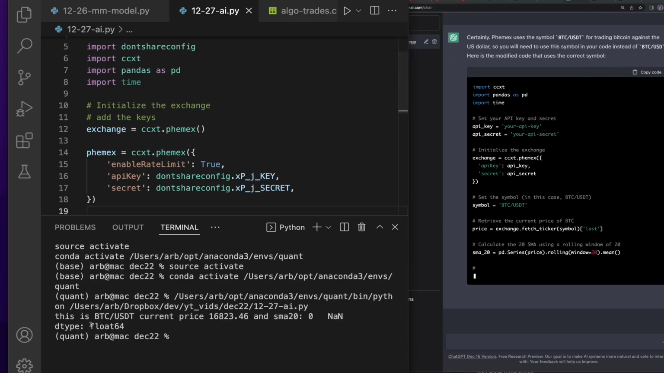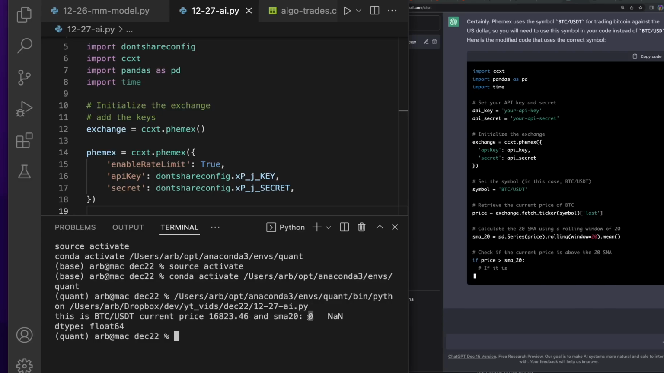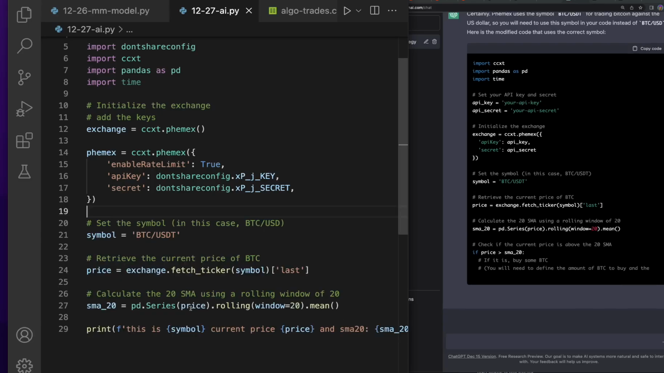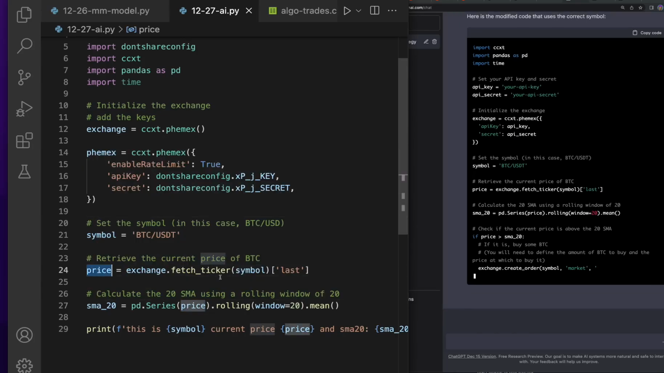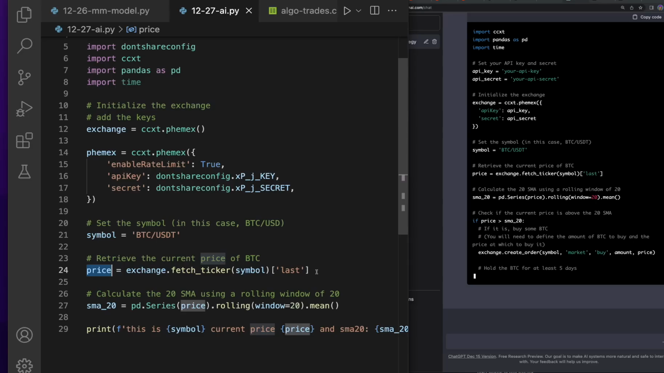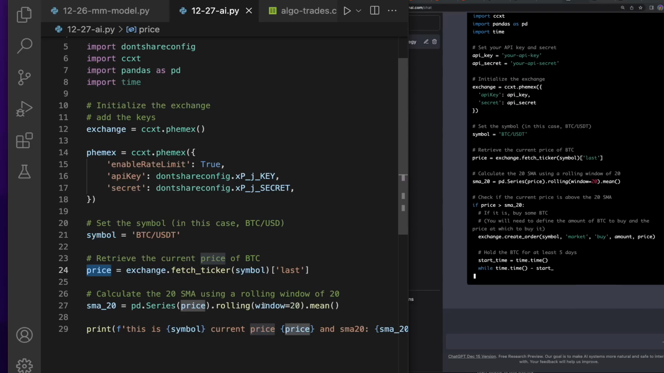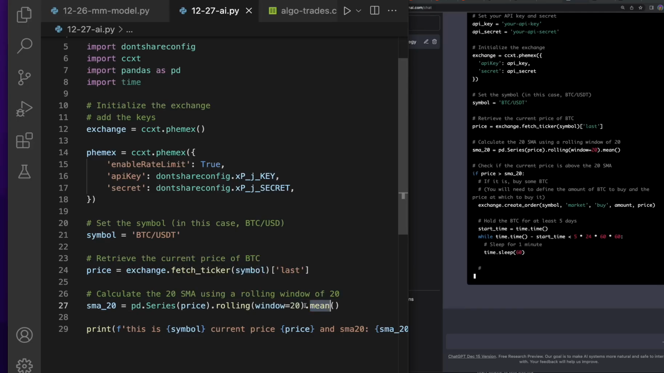Okay, there we go. So this is BTC USDT. Current price is this. The SMA 20 is this. Maybe because there's not enough data. And that's right, because this just gets the price. So while the code looks pretty good, I don't know, because you can't really get a rolling window of the mean. You can't get a mean off of one price. So let's say